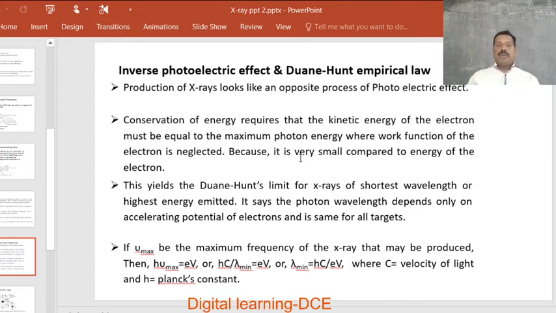Thereby, if nu maximum is the maximum frequency of the X-ray that may be produced, then h nu maximum is equal to eV, according to Planck's quantum theory of radiation. h nu maximum equals eV, or hc by lambda minimum equals eV, or lambda minimum equals hc by eV, where c is the velocity of light and h is Planck's constant.